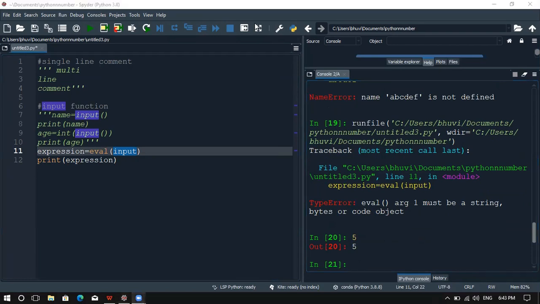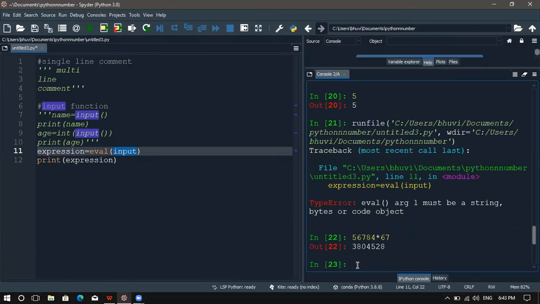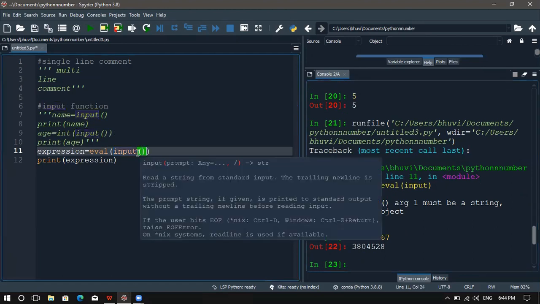Madam, can we multiply or divide higher numbers, not single digits, like big numbers here? Yes, we can do that. I'm giving 5, 6, 7, 8, 4. Let's multiply 7. So it will still work. Even if you have multiple digits, it will still work here. The evaluate function will take whichever argument we are passing in that function as an expression. Okay, thank you, madam.